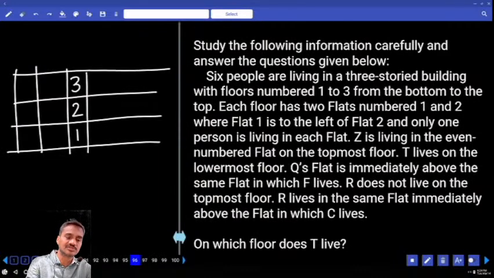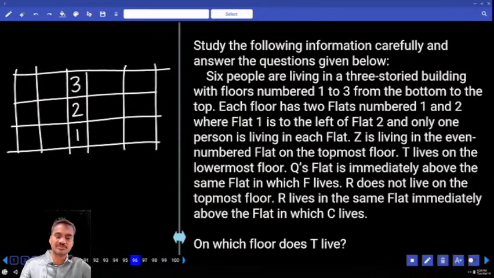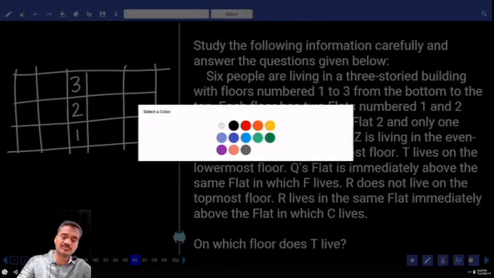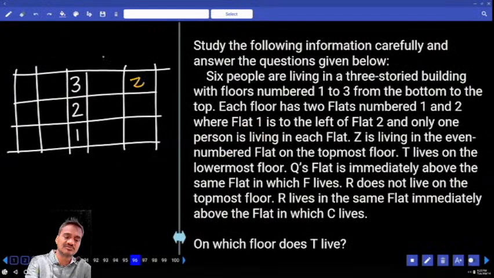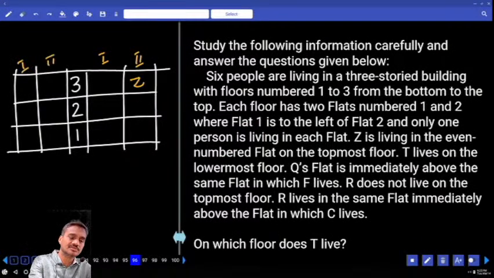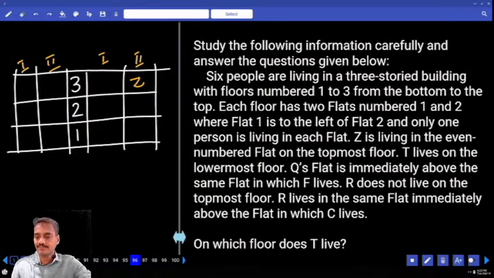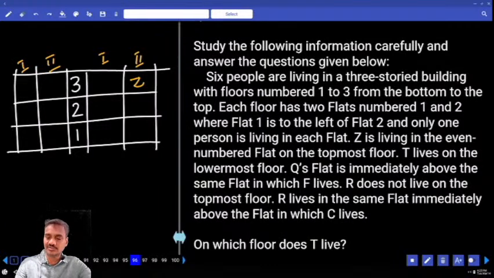Then coming to condition number 1. Each floor has 2 flats, 1 and 2. Z is living on an even number flat on the topmost floor. This is 1 and this is 2. Topmost floor and Z will be here. And next one, T lives on the lowermost floor.